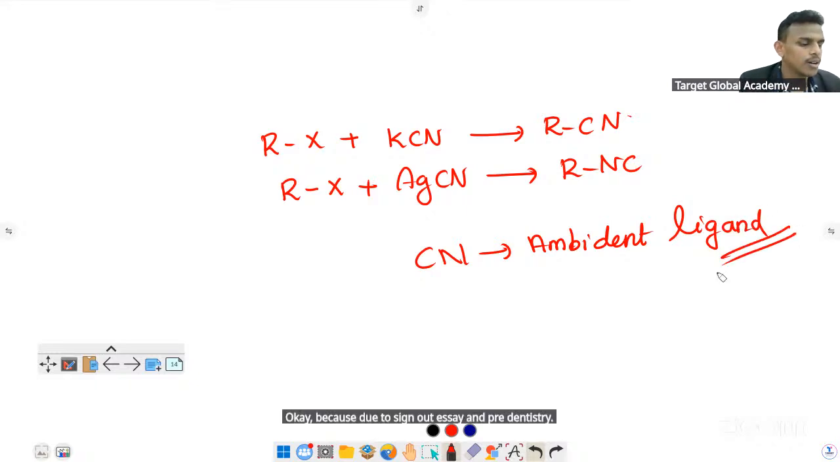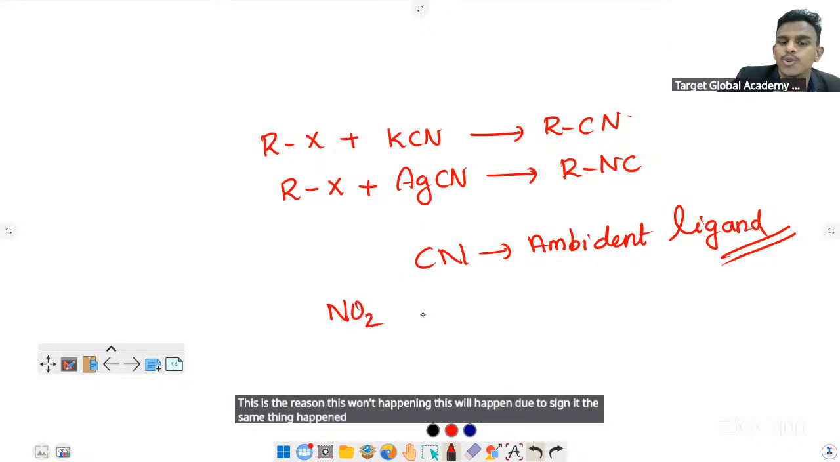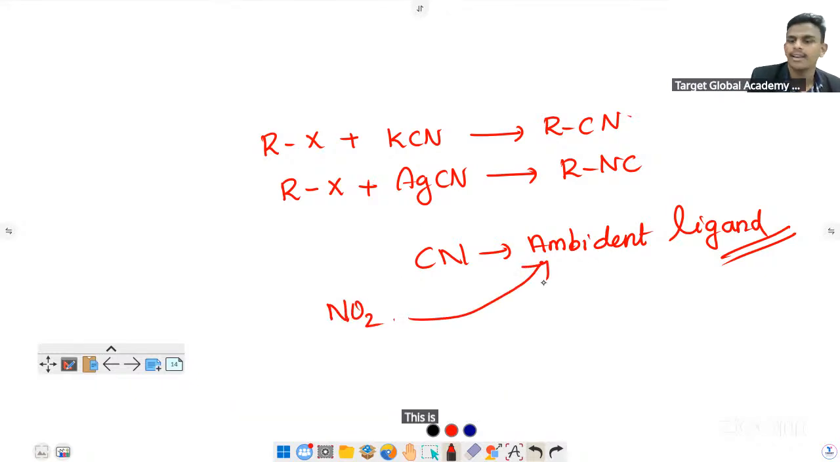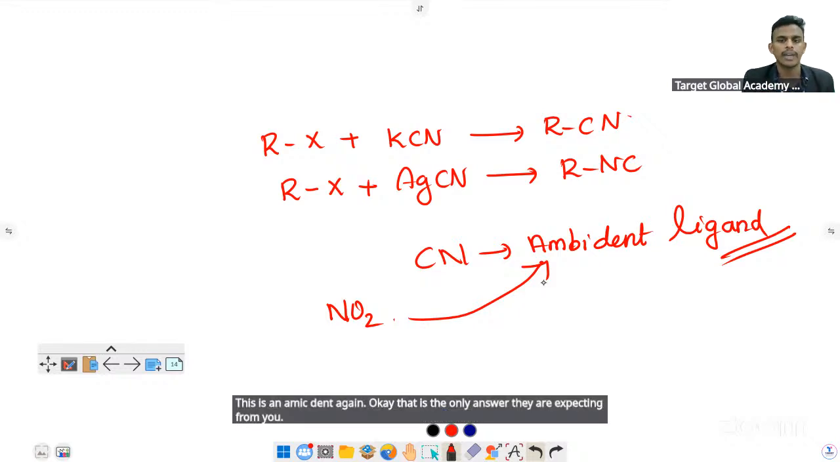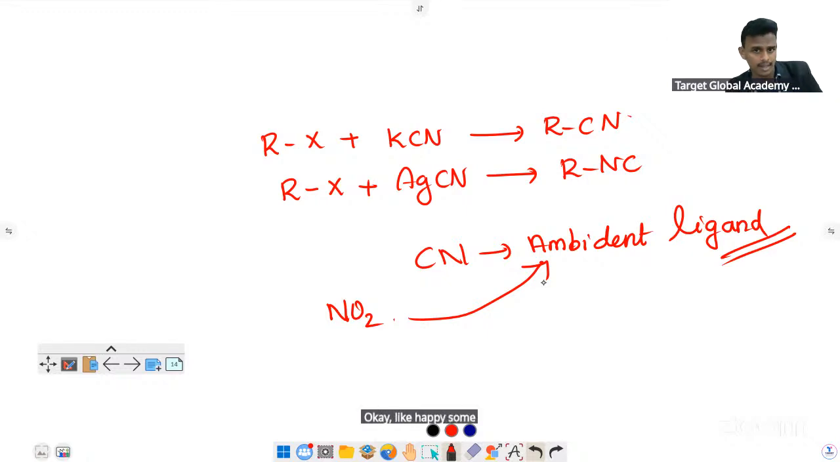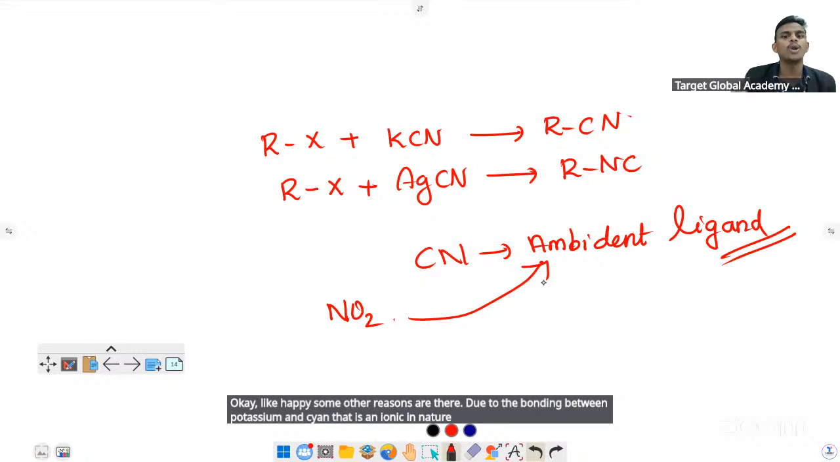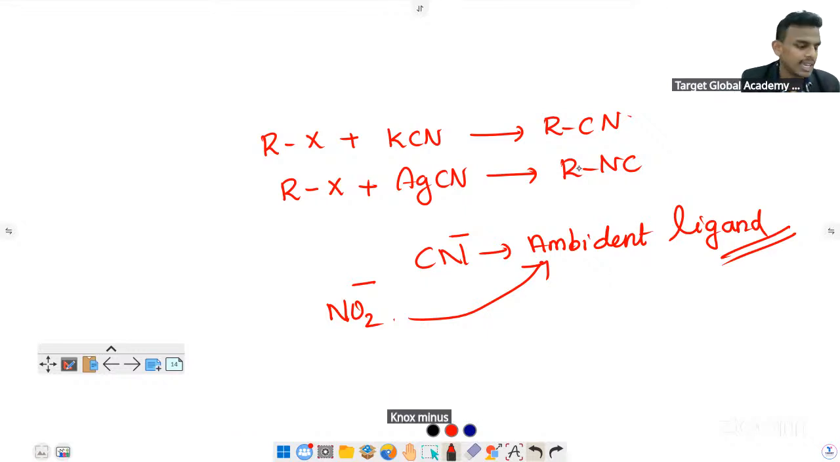This is the reason this happens. The same thing happens for NO2 also. This is an ambident ligand, and that is the only answer they are expecting from you. Some other reasons are there, like the bonding between potassium and cyanide being ionic in nature, so carbon will donate more than nitrogen. But for the grade level student, they are expecting the answer that CN minus and NO2 minus are ambident ligands. They can bond through two donor atoms, but at that time it will bond with only one.